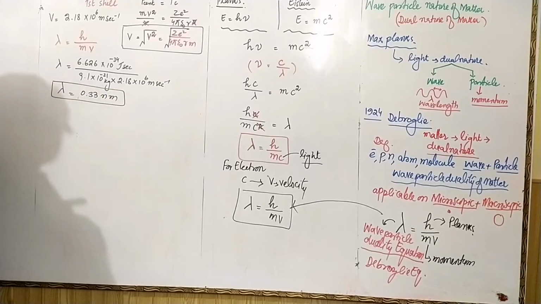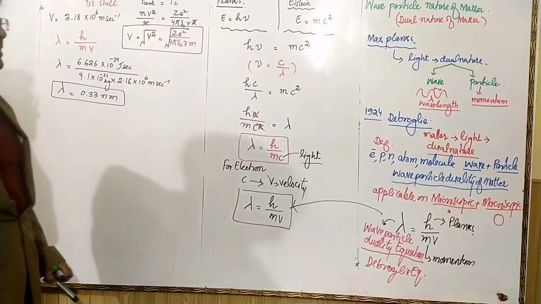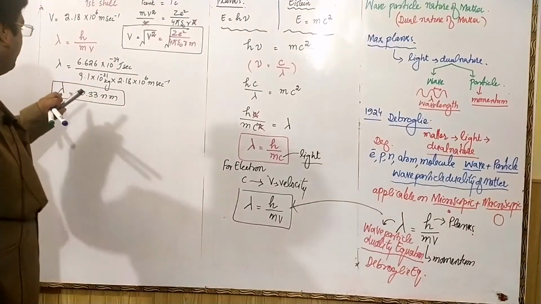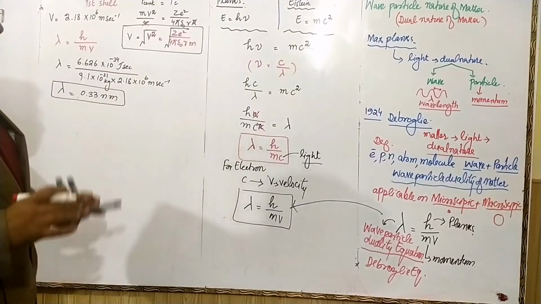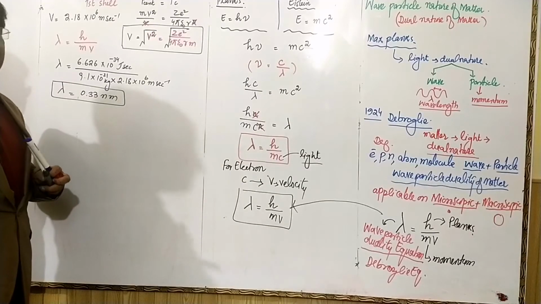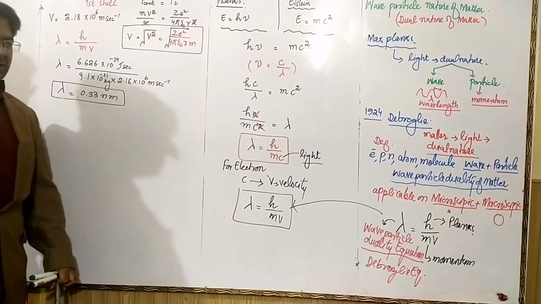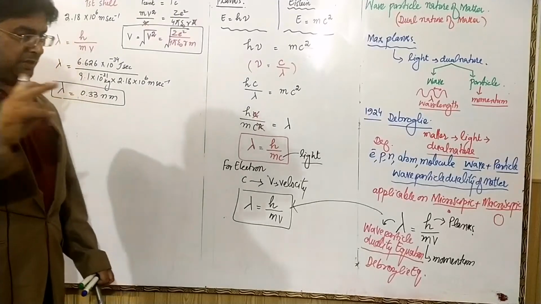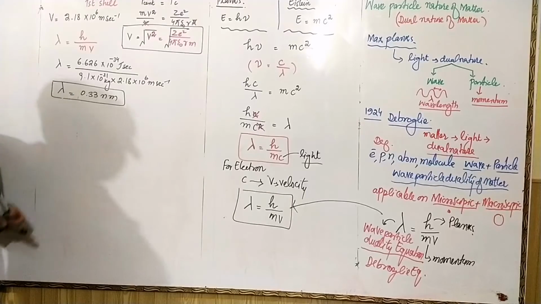0.33 nanometer. This was the wavelength of electron in first shell. Hence, we have already studied about the particle nature of cathode rays. If wavelength is existing, so wave will also be present. So both properties are present, particle-like nature from paddle wheel, and if wavelength is present, wave is also present. So in electron both natures are present. Number one, the particle-like nature, number two, the wave nature from wavelength.